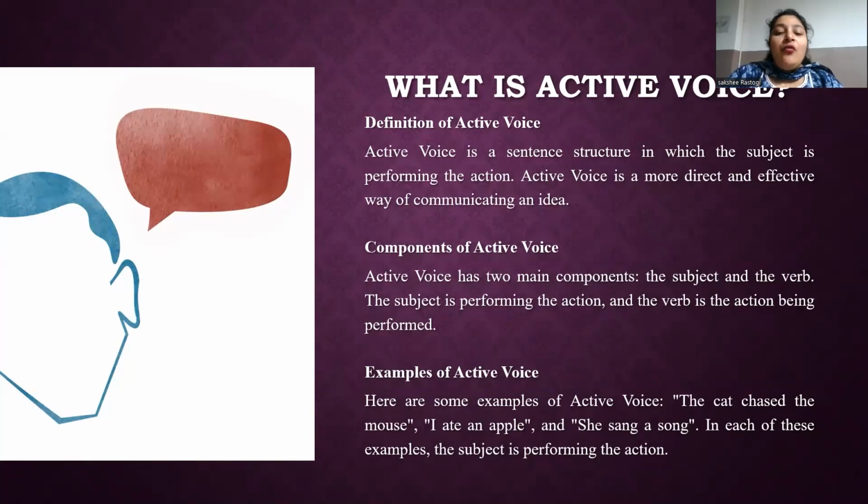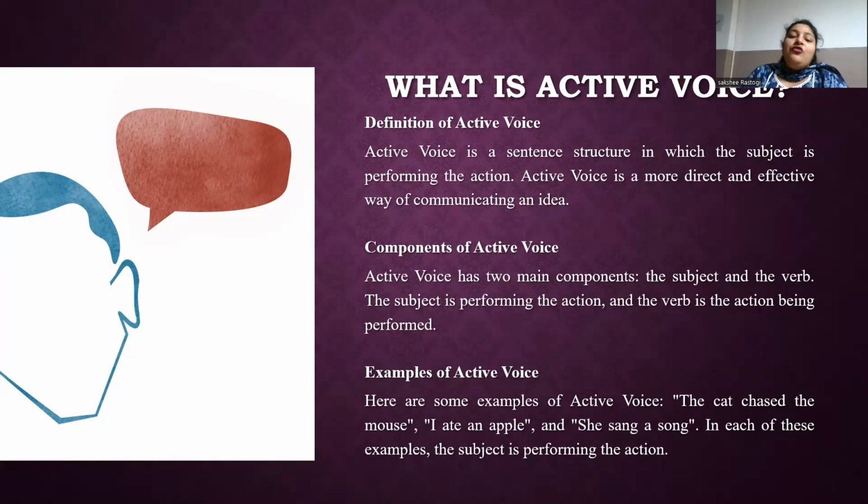Active voice is often preferred in writing and speaking because it makes sentences clearer and more direct. It also emphasizes the doer of the action and creates more engaging and dynamic writing. However, there are situations where passive voice is more appropriate, such as when the doer of the action is unknown or unimportant, so when the focus is on the action rather than the doer.